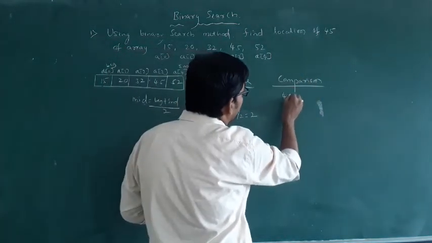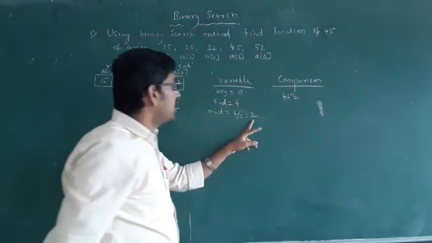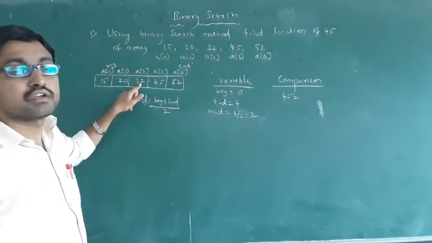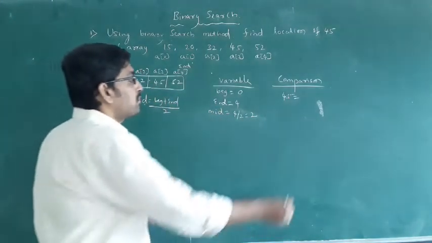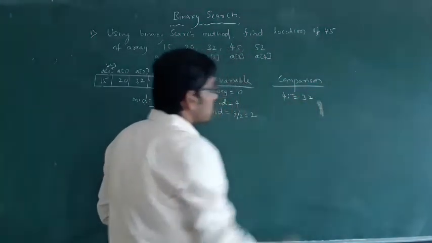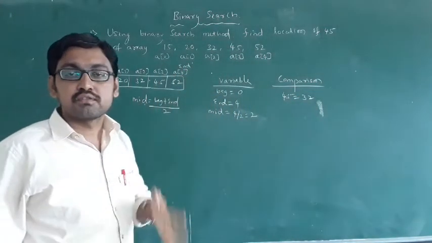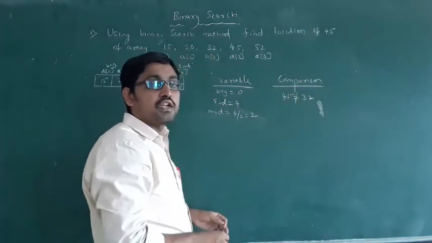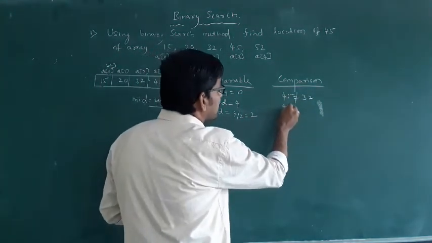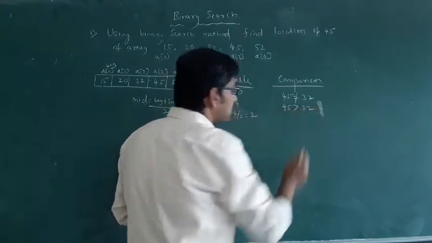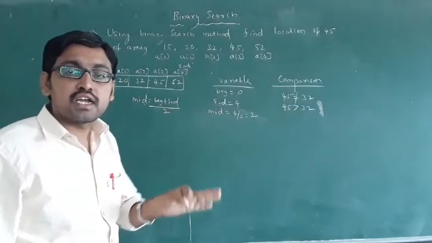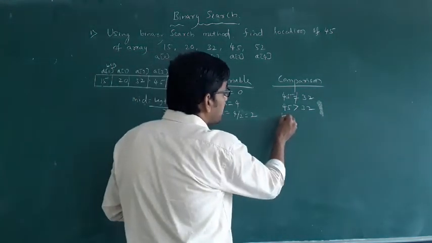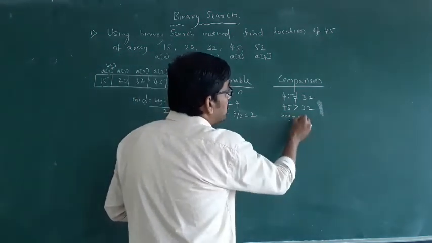Okay, then now how to find my element? My element is 45. In location 2, which element do you have? In 2 you have 32. You have to compare: 45 is equal to 32. Is it true or false? It is false. False means 45 is not equal to 32. Then 45 is greater than 32. Is it right? If it is greater, the formula is given in the algorithm. Okay, greater means you have to write beginning equal to mid plus 1.